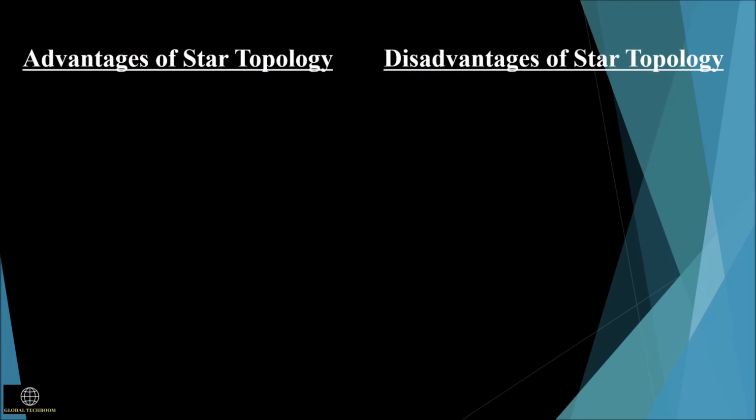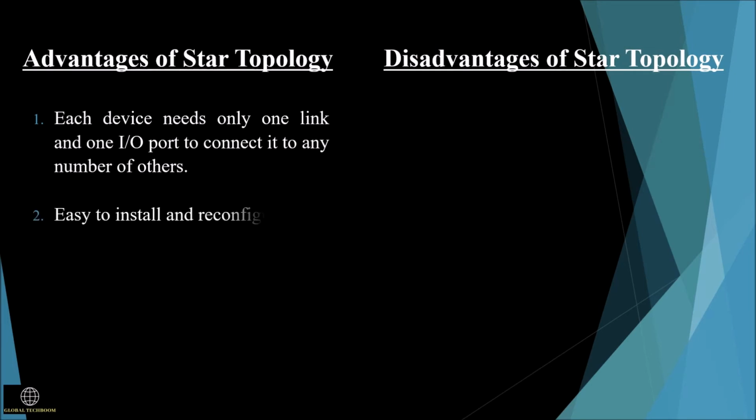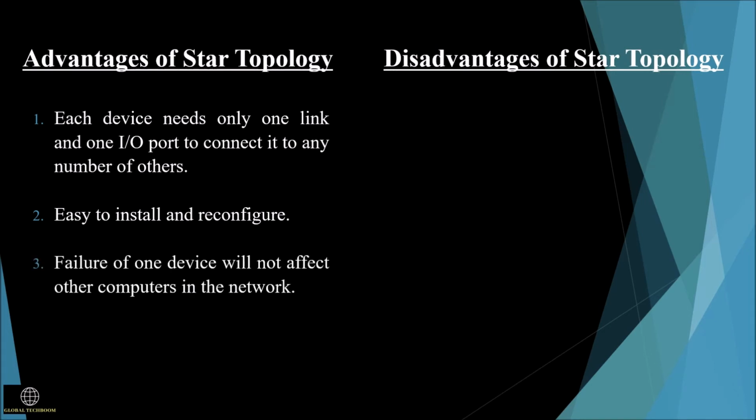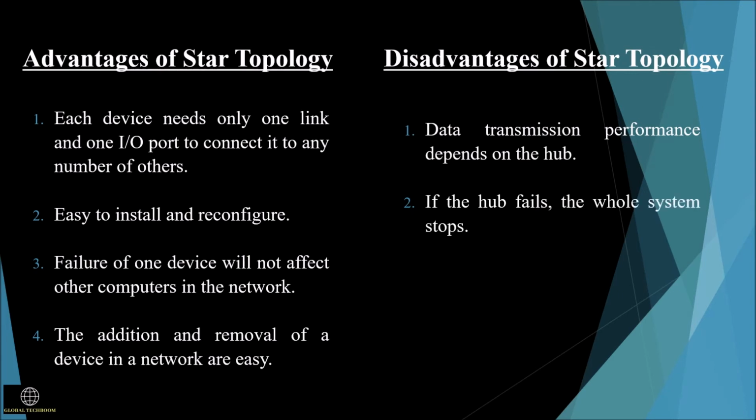Advantages and disadvantages of star topology. Advantages. Each device needs only one link and one input-output port to connect it to any number of others. It is easy to install and reconfigure. Failure of one device will not affect the other computers in the network. The addition and removal of a device in a network is very easy. Disadvantages. Data transmission performance depends on the hub. If the hub fails, the whole system stops. The installation cost is very high.